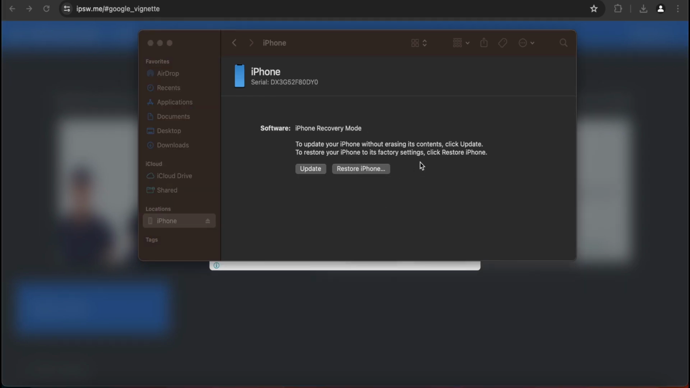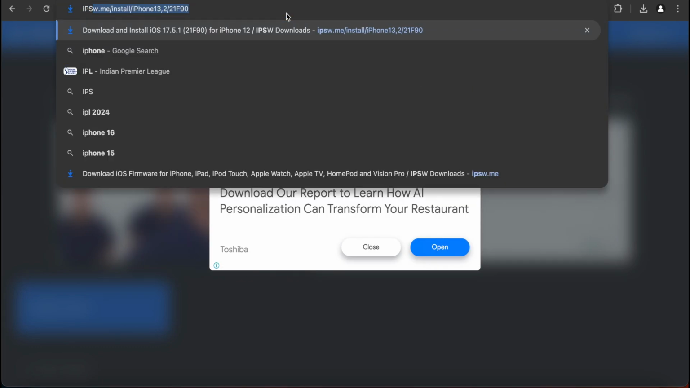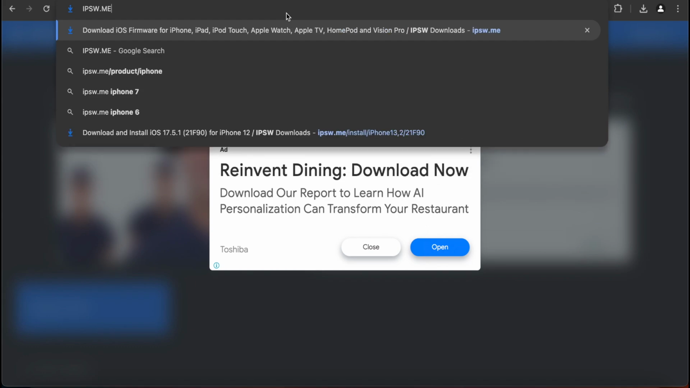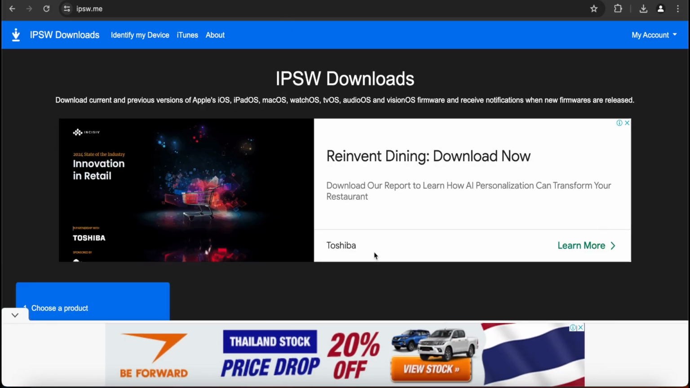There may be instances where you are unable to restore the iPhone directly by pressing Restore or Update. So if this fails, what you can also do is go to this website, ipsw.me. This is a website where you can download the latest signed firmware for your device.